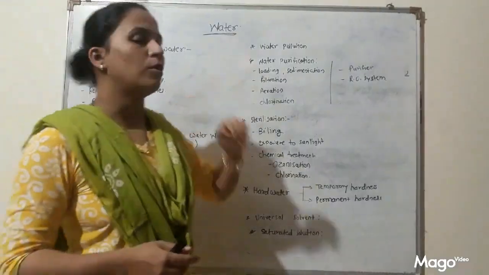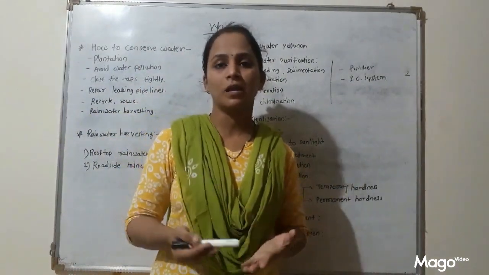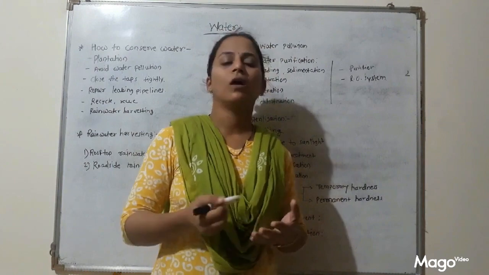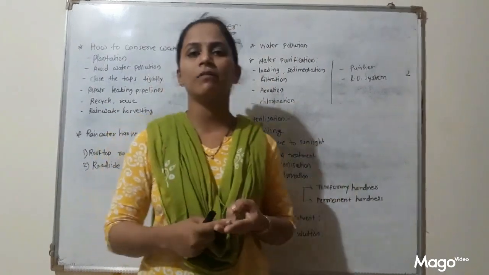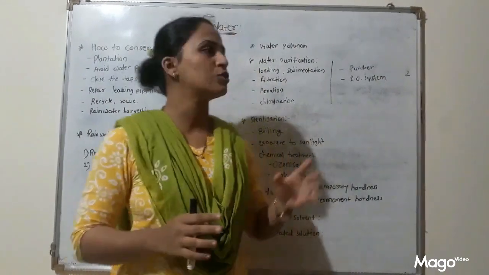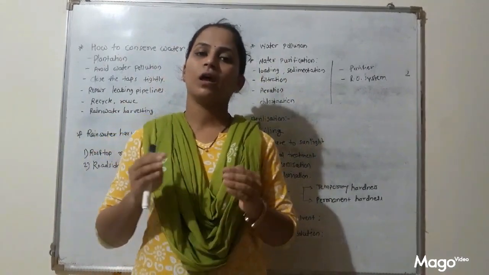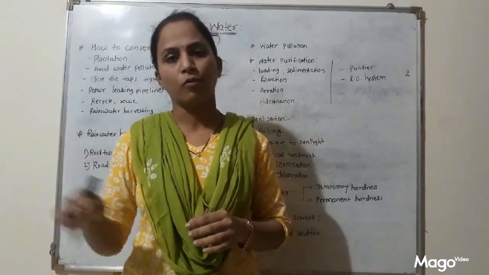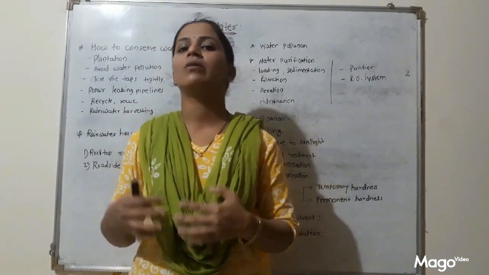The next point is water pollution. So students, you know, nowadays because of industrialization and domestic sewage, all water gets polluted. Domestic sewage and industrial effluent are the main sources, the main causes of water pollution. All the domestic waste gets let down into nearby water sources, and it will pollute the water of rivers, ponds, and lakes.